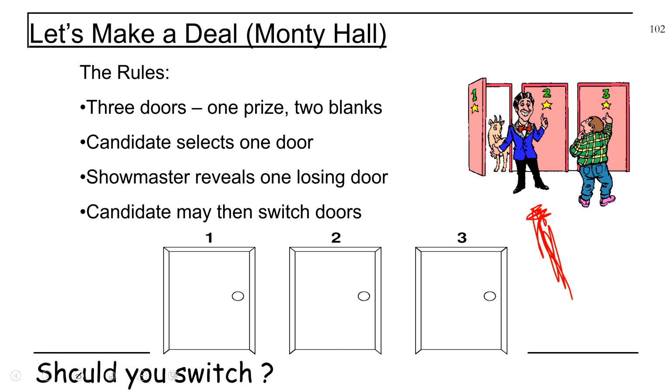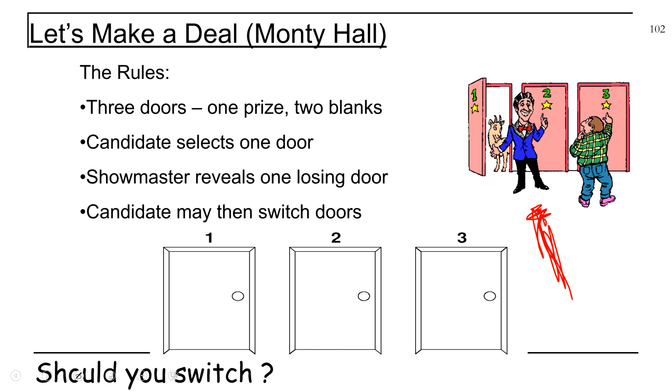The showmaster, of course, Monty Hall, knows where the prize is, knows which doors are empty, and that's a big assumption that you have to know about. What happens is that the contestant chooses a door, and there's a 1/3 chance that the contestant chose the correct door, because there's 1 winning door and 2 losing doors. The game master then opens an empty door. He's not going to open the door with the prize, of course, but the game master opens an empty door. There always will be at least 1 empty door he can open.